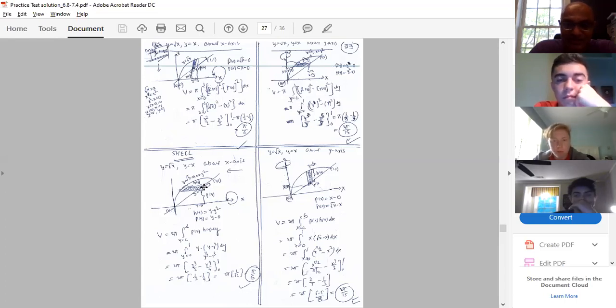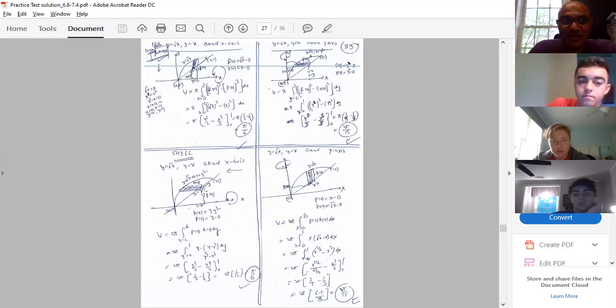Horizontal strip means you have to have a function of y. So it is x equal to y, but I would consider y equal to x. Here y equal to root x means I have to have x equal to y square, because it has to be a function of y, both of them. So x runs from y to x runs from y square. So it is y minus y square. So h(y) is nothing but y minus y square, right to left.